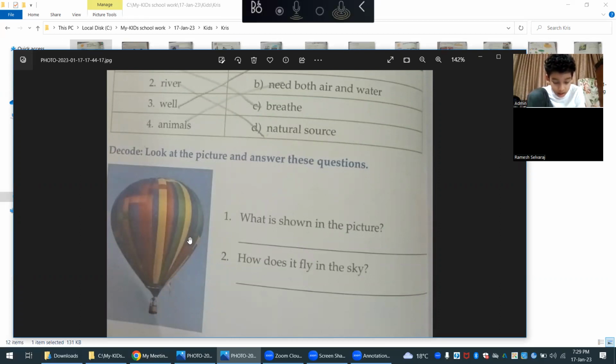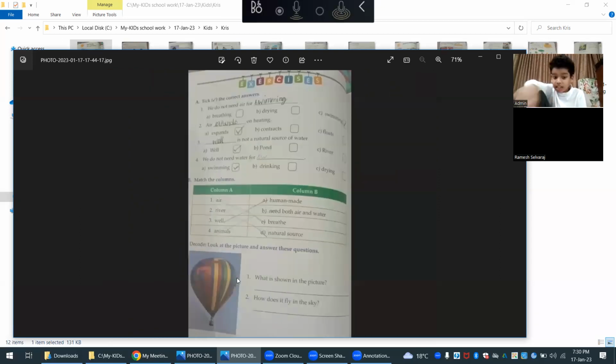What is shown in the picture? There's a big hot air balloon. How does it fly in the sky? It has heat inside. The air inside is very hot, so it's going up.